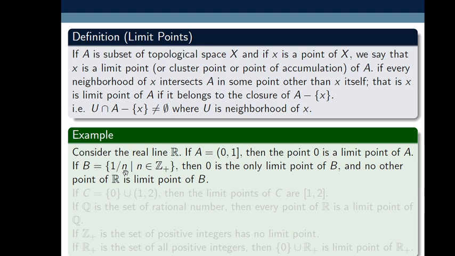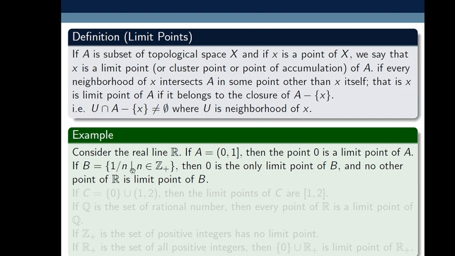For n equal to 1 it is 1, n equal to 2 it is 1 by 2, n equal to 3 it is 1 by 3, then 1 by 4. So as soon as the value of n increases, it goes to 0. And if I take its neighborhood, then 0 is the only limit point of B and no other point of R is a limit point of B.